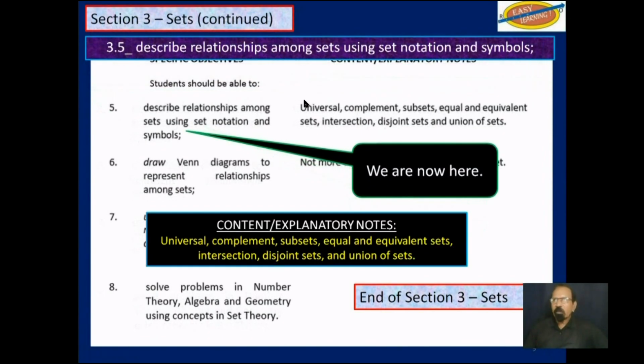And the explanatory notes here show more clearly: universal, complement, subsets, equal and equivalent sets, intersection, disjoint sets, and union of sets. Now, most of that we have already done in the first video. So we will review them and we will do the 2 or 3 new things listed here.